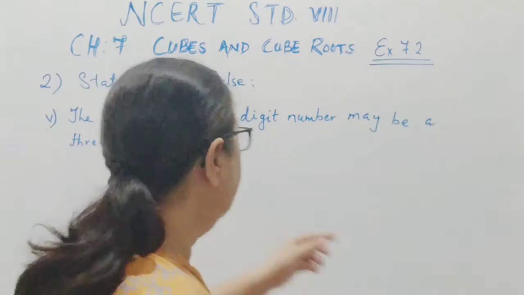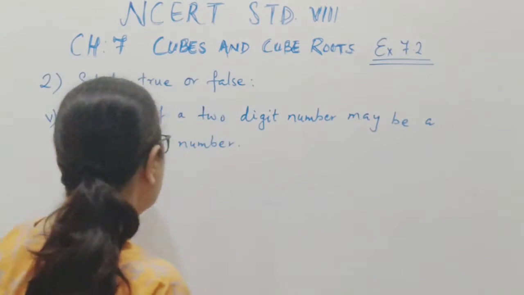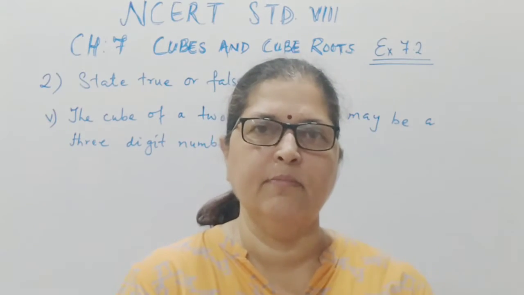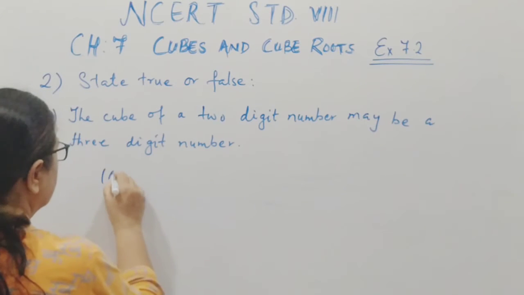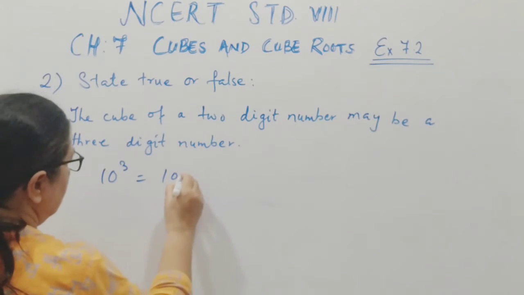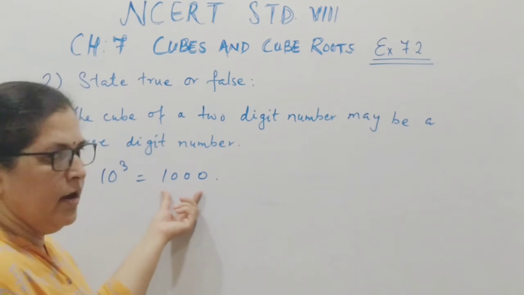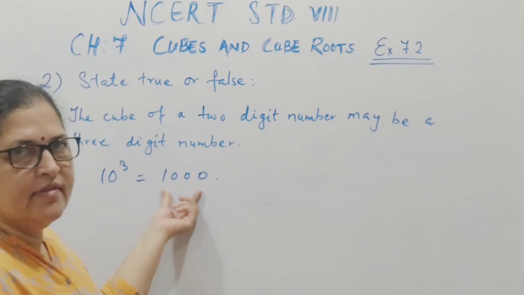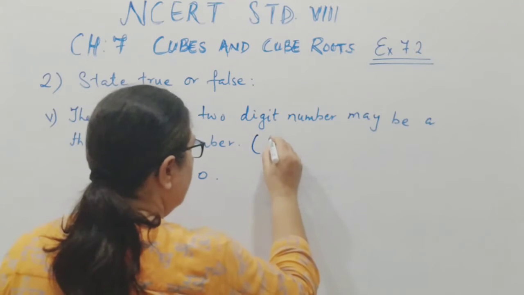Next, number 5. The cube of a 2-digit number may be a 3-digit number. So let us check. Let us take the smallest 2-digit number, that is 10, and cube it. So here the cube of the smallest 2-digit number is a 4-digit number. Hence this statement is false.